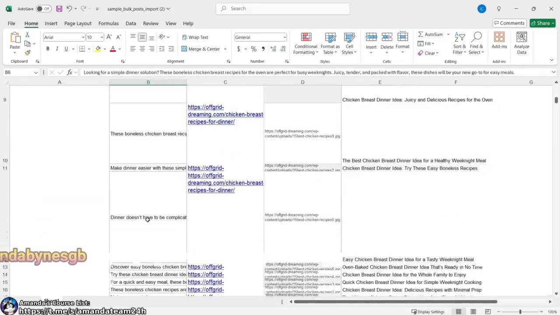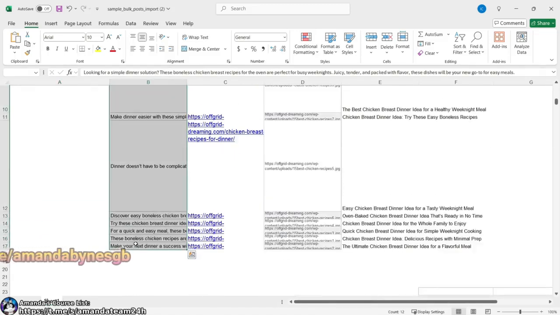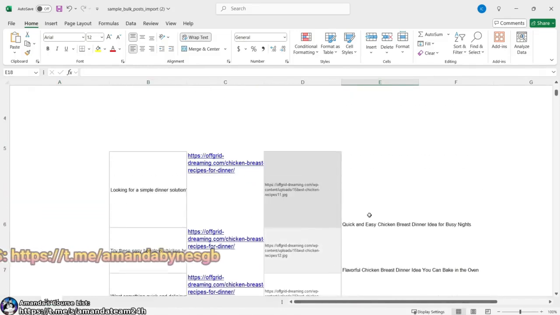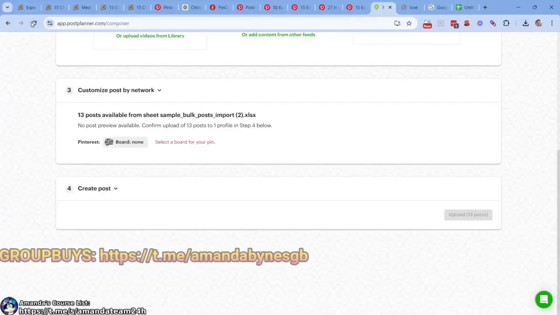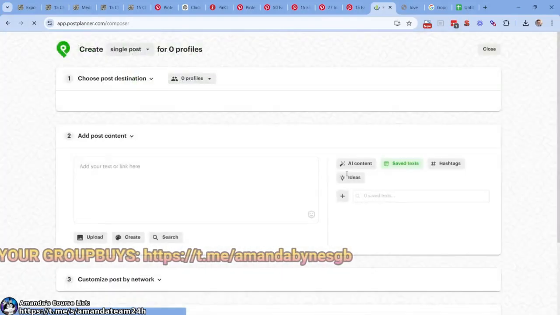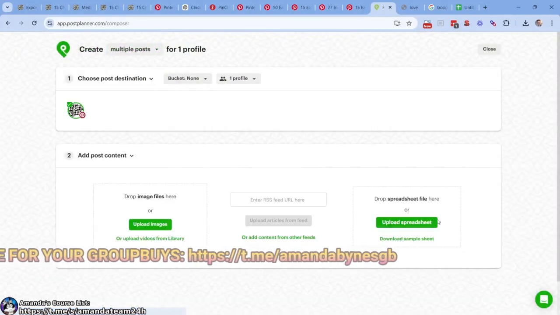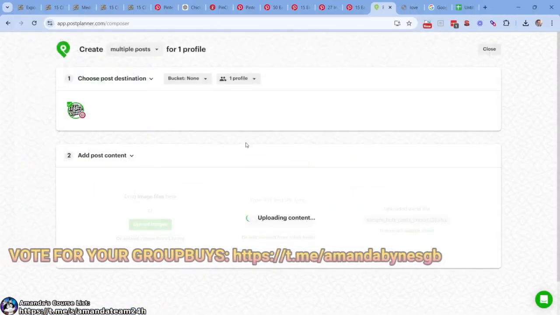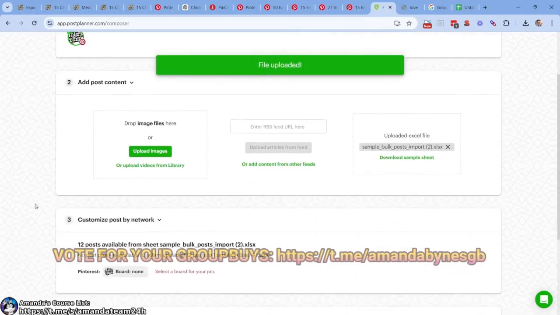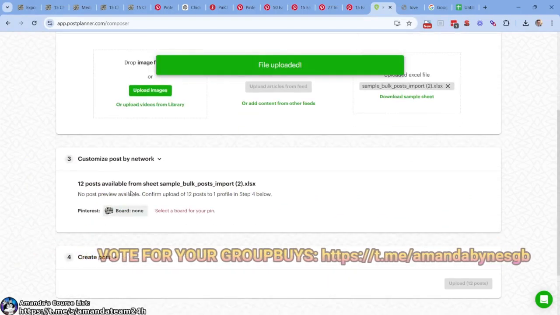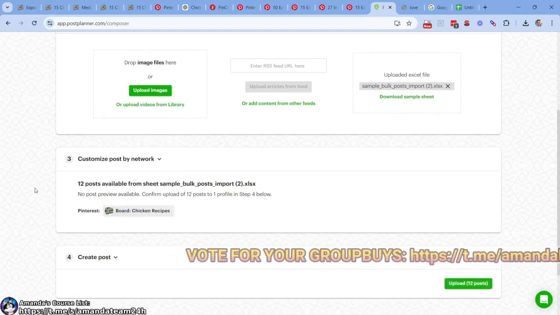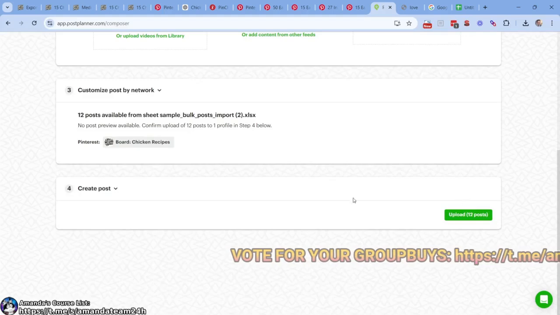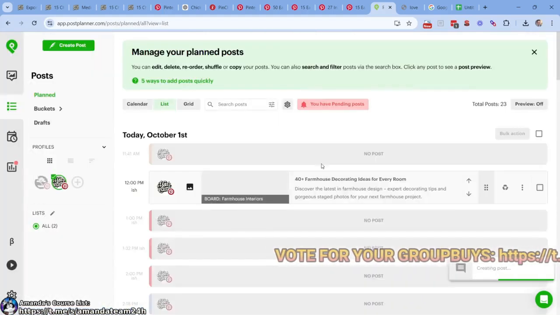6 through 17. So 12. Let's try to save it once more. So always double check what you got going on. Save it once more. Let's refresh this. Let's come here, multiple posts, upload spreadsheet right here. 12 posts available. So be very, very careful. All right, what we're going to do is chicken recipes, right? Board. And then we're going to upload 12 posts.